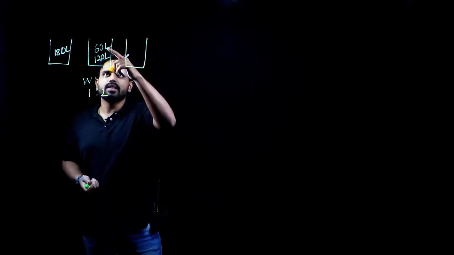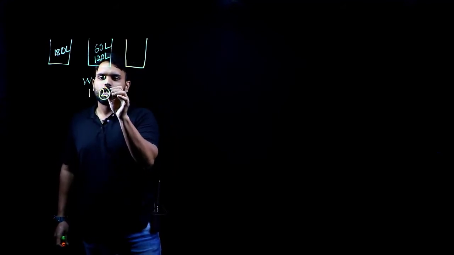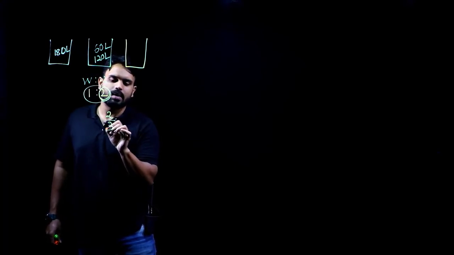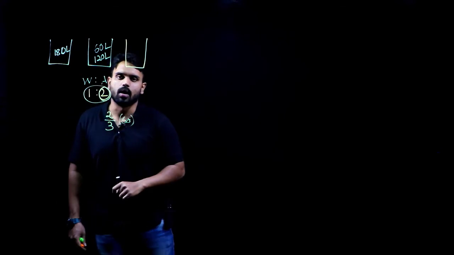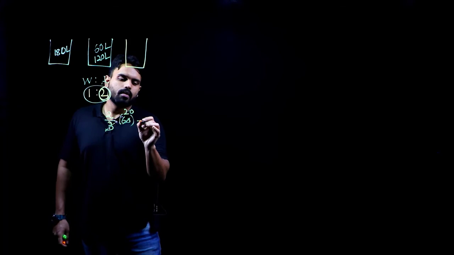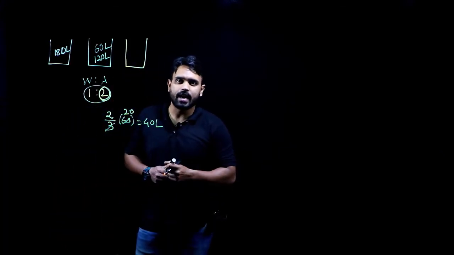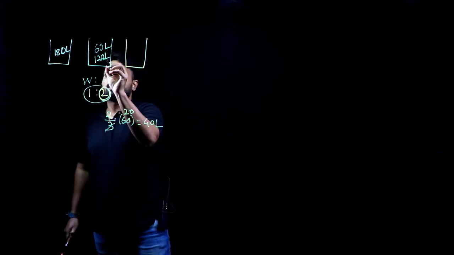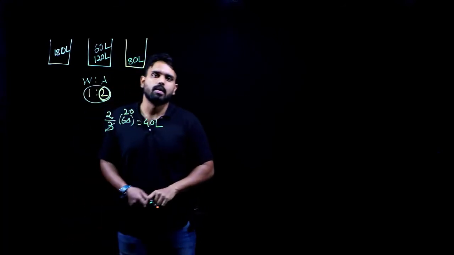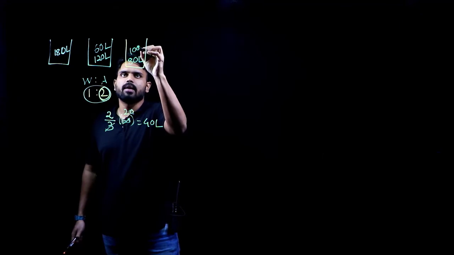Now, when the 60 liters is removed from this, how much alcohol will be lost? 2 parts out of a total of 3 parts will be alcohol. 2 parts out of 3 parts of 60 liters, this will be how much? 40 liters out of the 60 liters taken out on the second day will be alcohol. So if I subtract 40 liters from here, how much alcohol will be left? 80 liters of alcohol will be left. The remaining will be water. Remaining how much? 100 liters will be water.